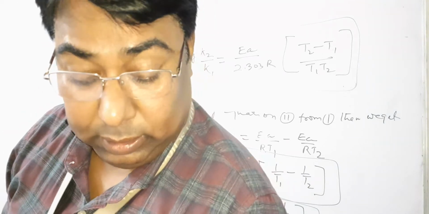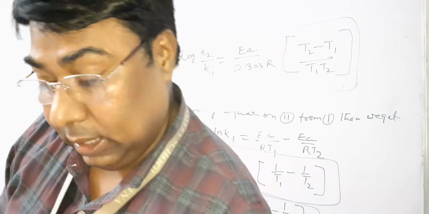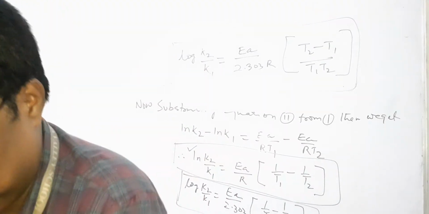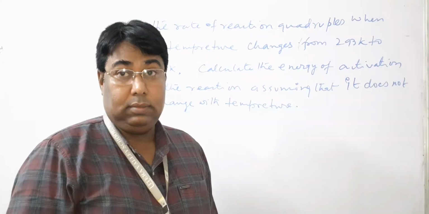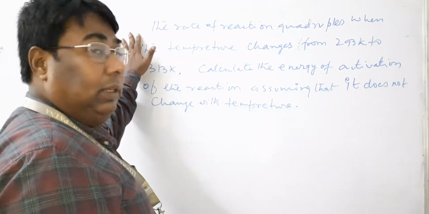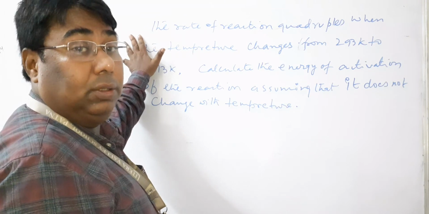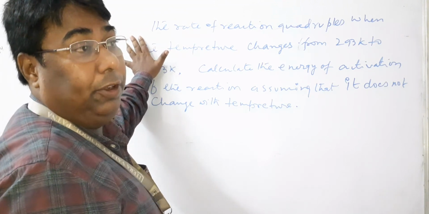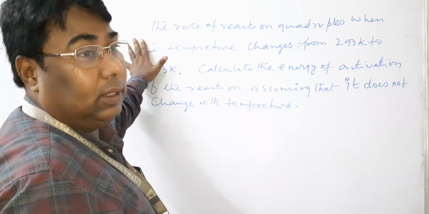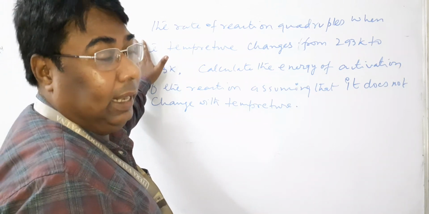This is a numerical from your NCERT book, based on the Arrhenius equation. Please try to understand, as this very important numerical has been asked in board examinations several times.